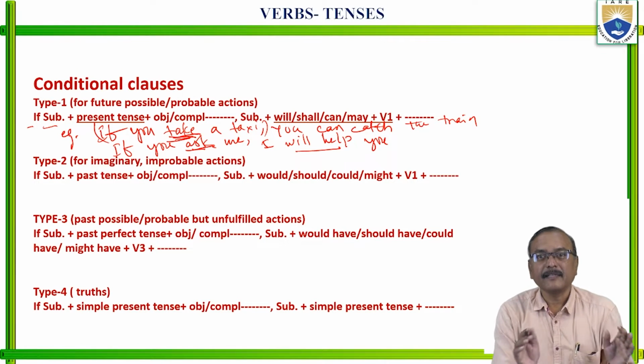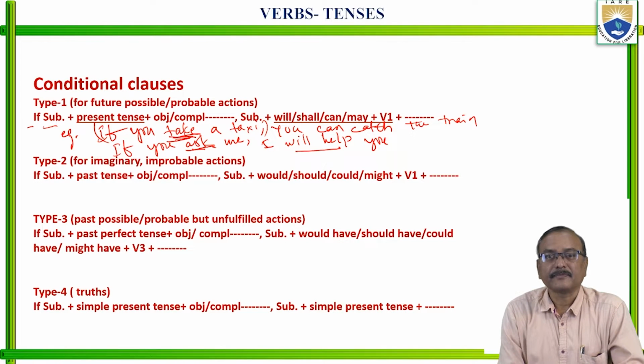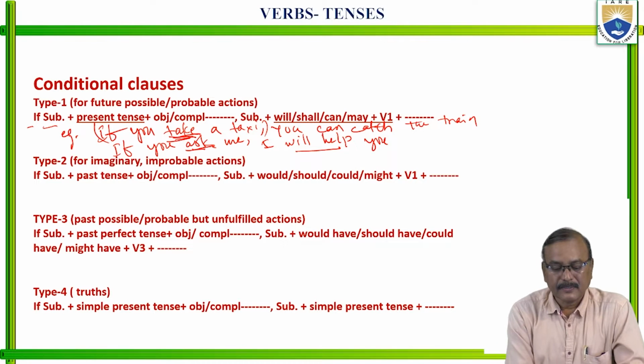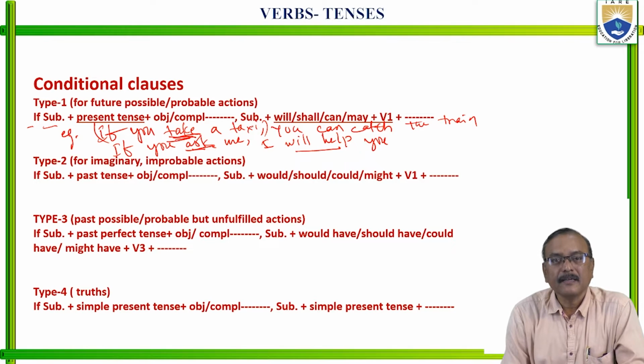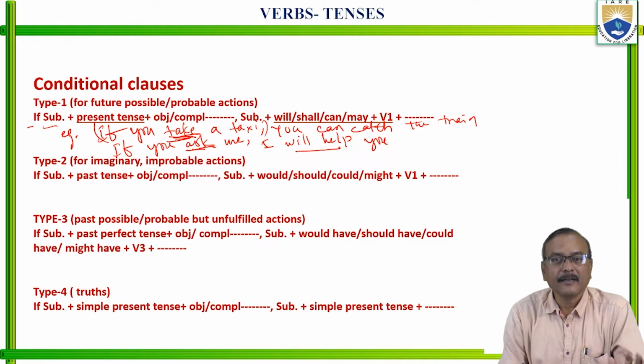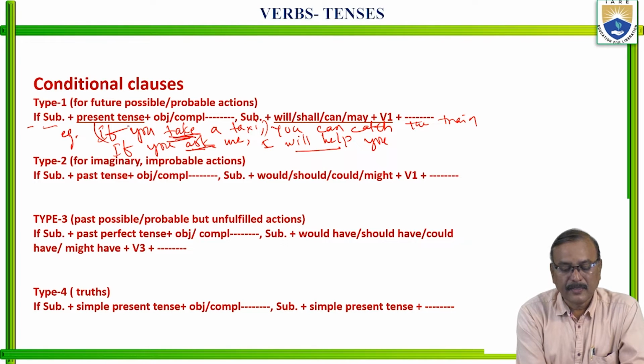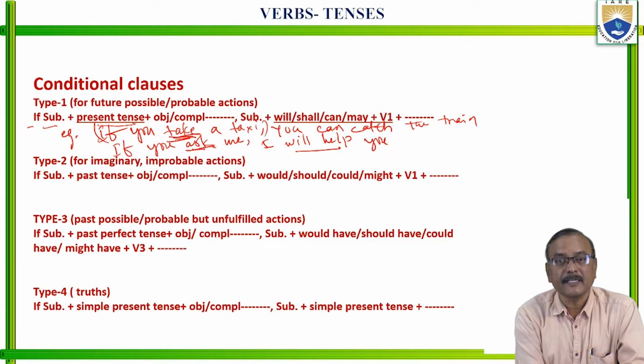Right? And the meaning is not completed. If you take a taxi, what happens? So, the meaning is not completed. So, that's why this clause is also called as subordinate clause or if clause or conditional clause. Right? So, in the if clause, we have to use here present tense for future actions.